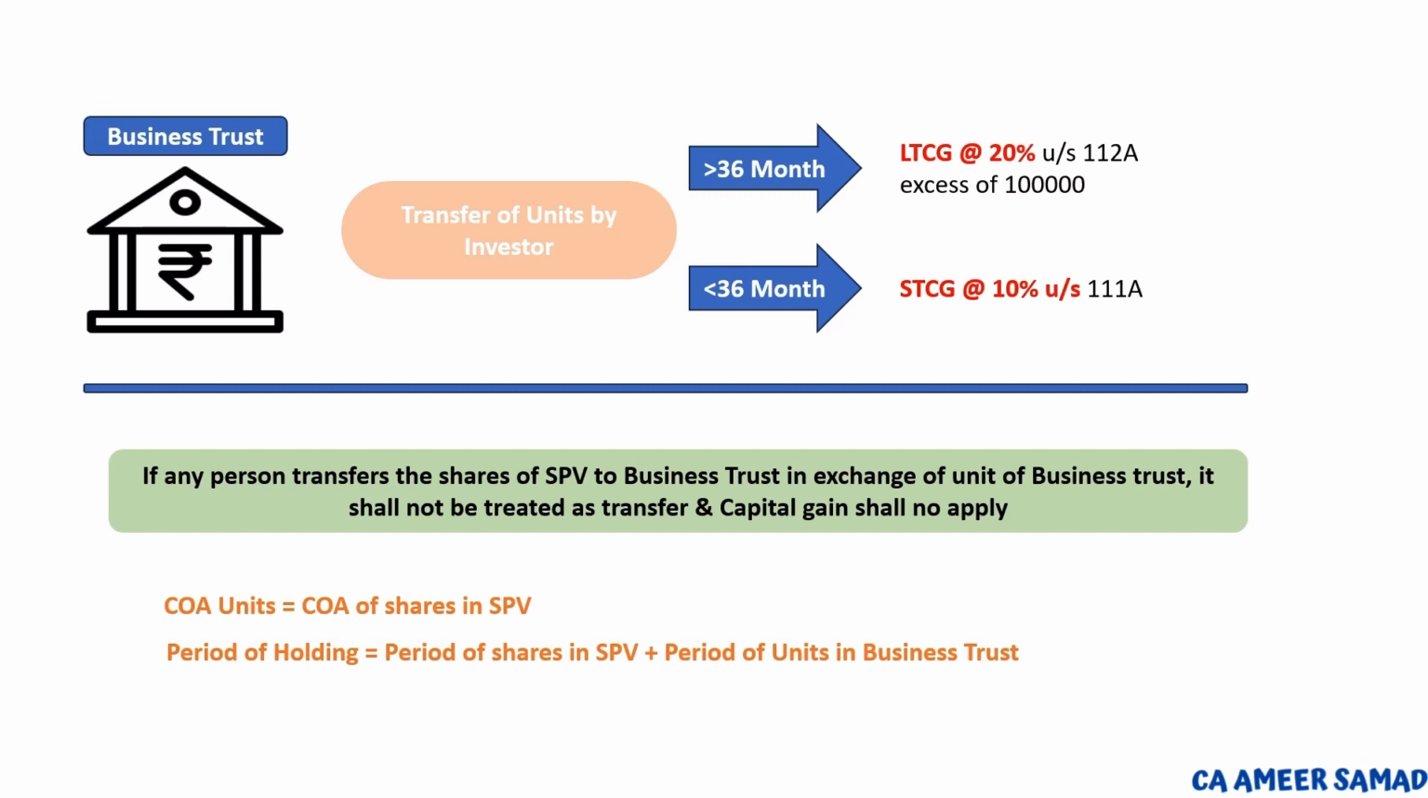The last two points: the business trust needs to redistribute its income to investors in the same proportion as it received from the SPV, or from rental assets, or generated from any other source, and it has to file the return mandatorily.